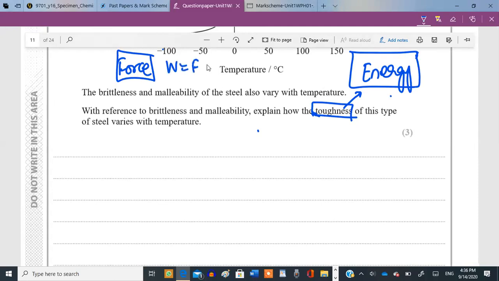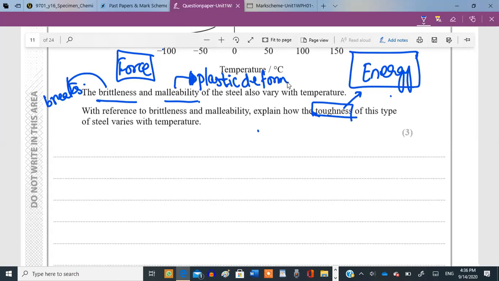If you look at this formula, F into S, they are proportional. But anyways, work is equal to force into displacement is what I mean. But regardless of this formula, look at the question. It says brittleness and malleability. Brittleness means how quickly it breaks. Malleability means it changes shape, meaning the range of plastic deformation it can undergo before breaking.